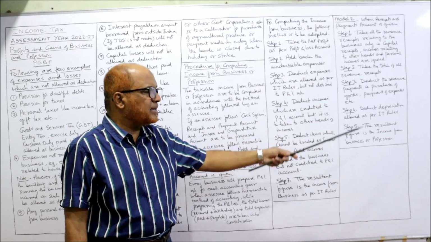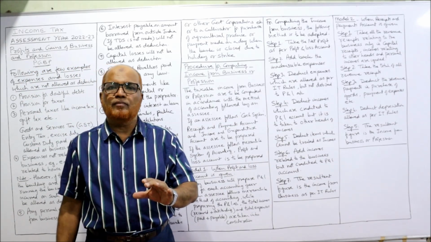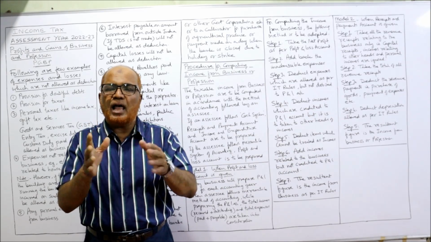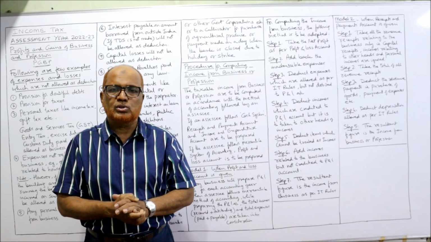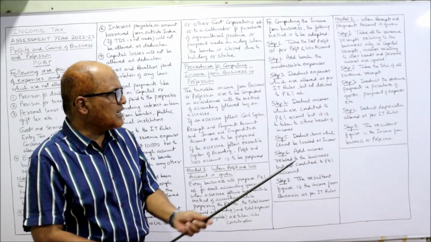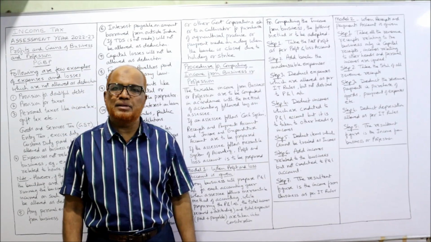Now deduct depreciation as per income tax rules. Depreciation will not come in the receipts and payments account. So depreciation is allowed as per the income tax rules. So whatever depreciation is there, deduct depreciation. Then the resultant figure is the income from business or profession. Finally, we'll get income from business or profession.